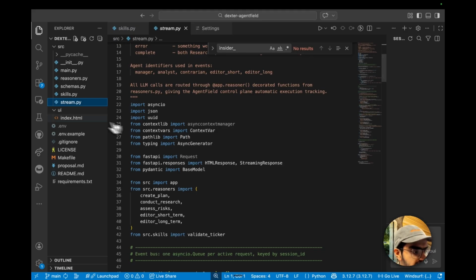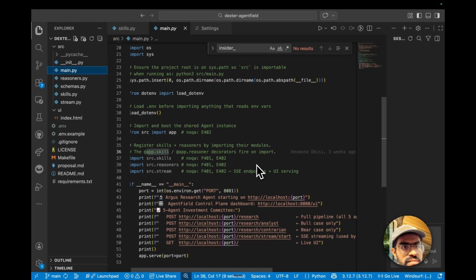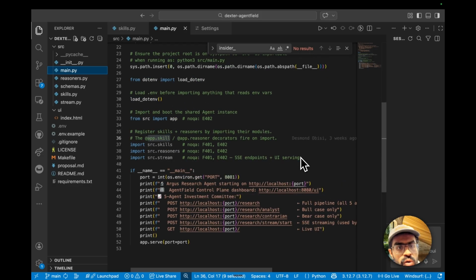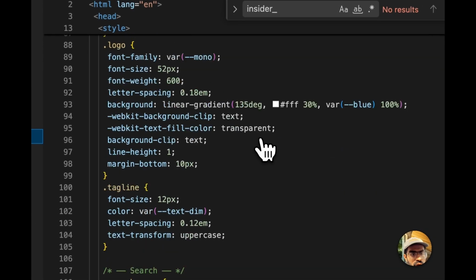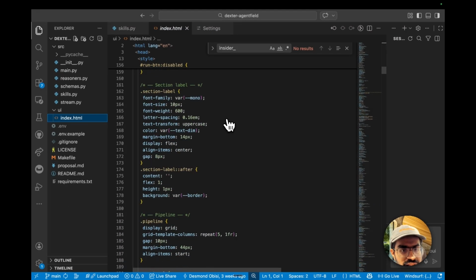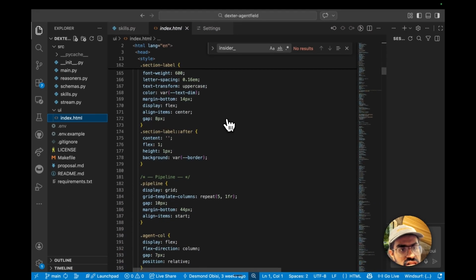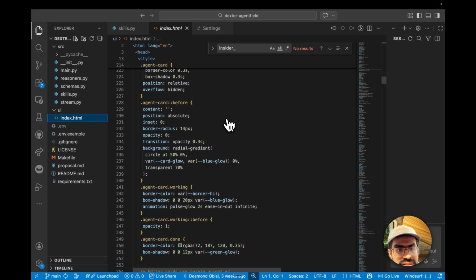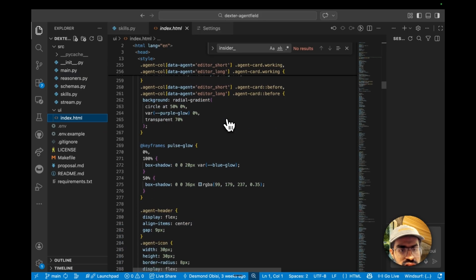Now finally, when we go to main.py, it fixes the sys.path so that python src/main.py can import src. Essentially what we're doing here is we have one process, one agent, and all of the HTTP endpoints which are available to us. And finally, we have the UI, which is the client for the research stream start and all of the SSE event endpoints, rendering the tabbed short-term, long-term report and the reasoning. All of that will come under this index.html.